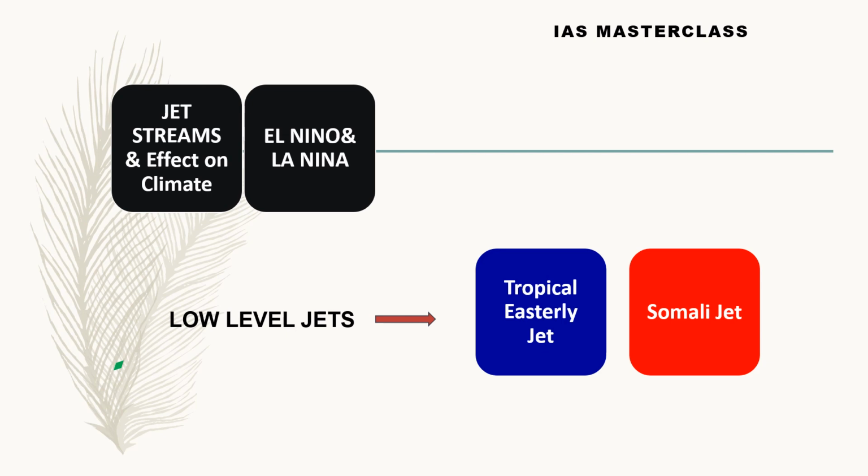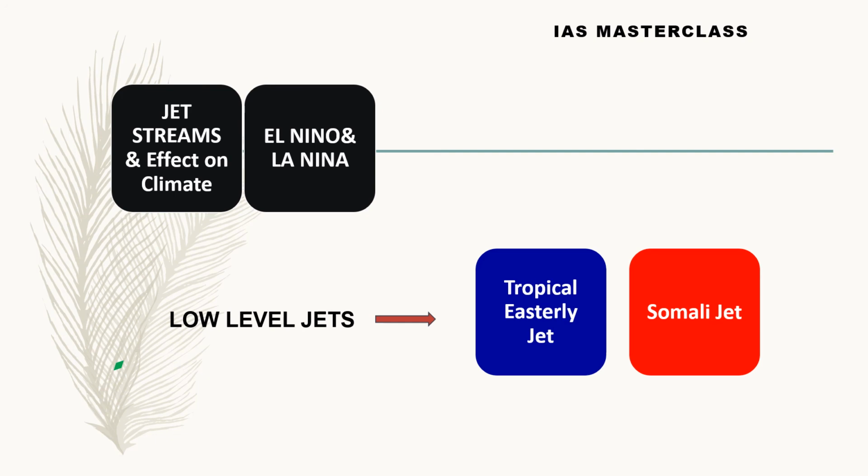Higher altitudes get more incident rays, that is insolation, and get warmed up. Now this warming is actually the cause of this jet stream. That's what people say. Whenever you find this weak tropical easterly jet, you can expect a decent monsoon. Or if you're not finding it, that means the monsoons would be limited, or there will be a deficit.